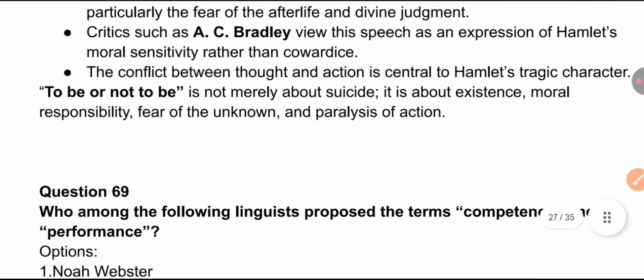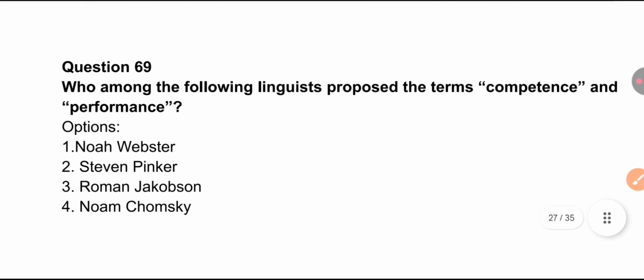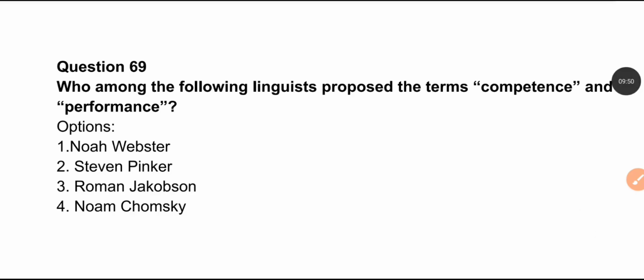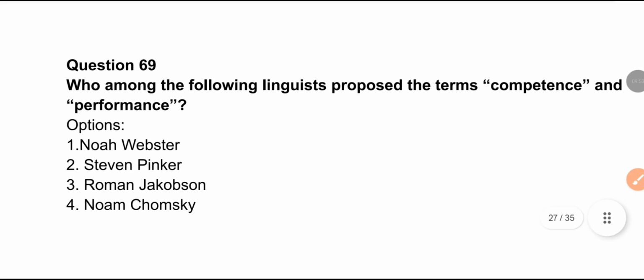Next question we have: who among the following linguists proposed the terms competence and performance?